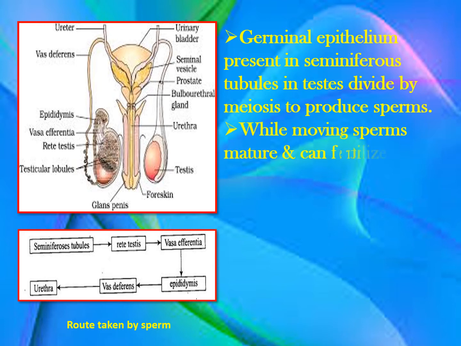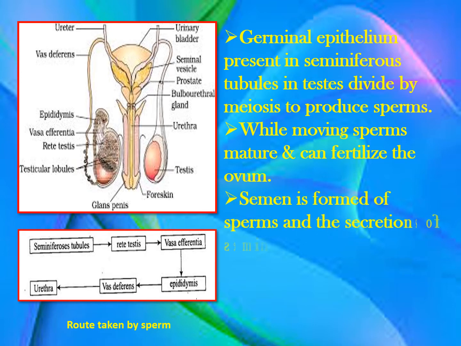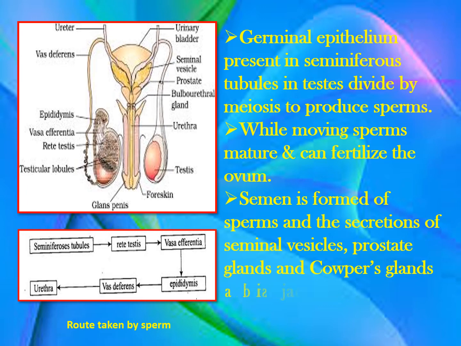While moving, sperms mature, they become stronger and more adult, and by the time they move out of the male reproductive system, they are capable of fertilizing the female gamete or the ovum. Semen is formed of sperms and the secretion of seminal vesicles, prostate gland and Cowper's glands. This semen is ejaculated from the male reproductive system through the organ called penis.